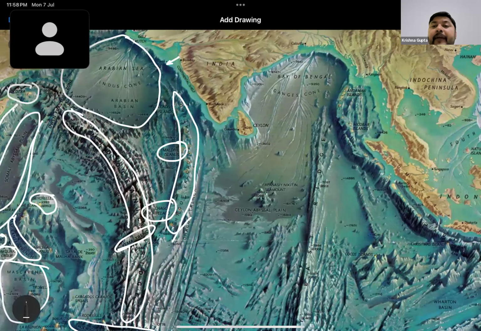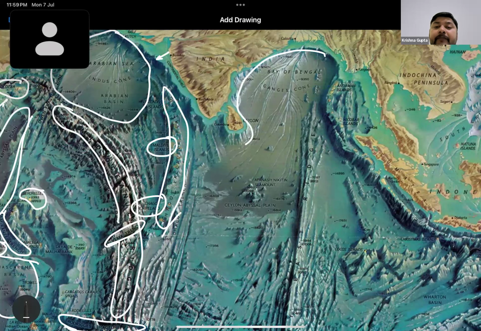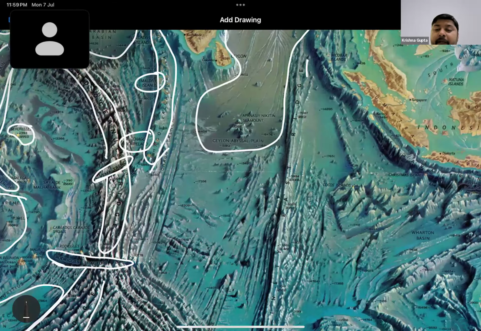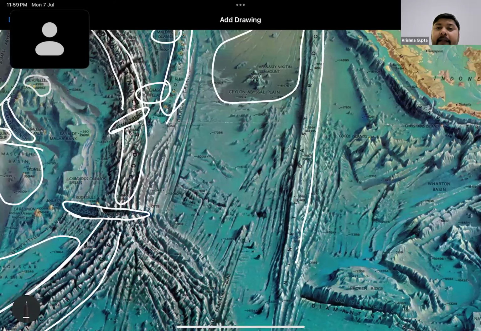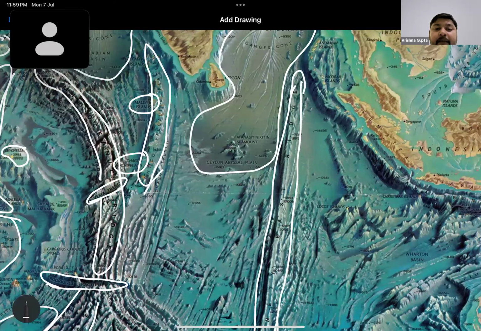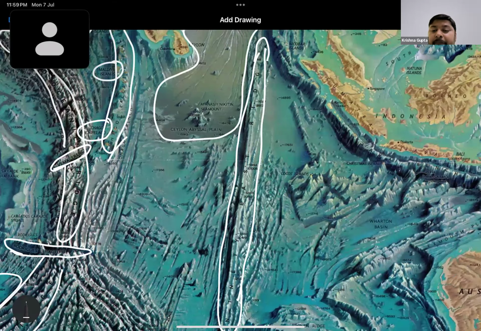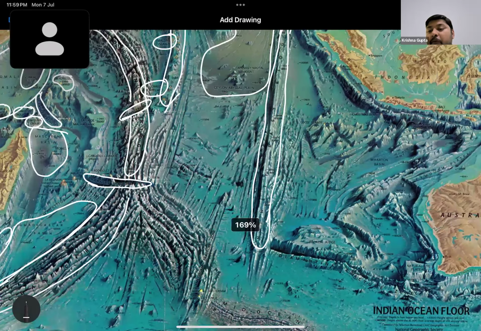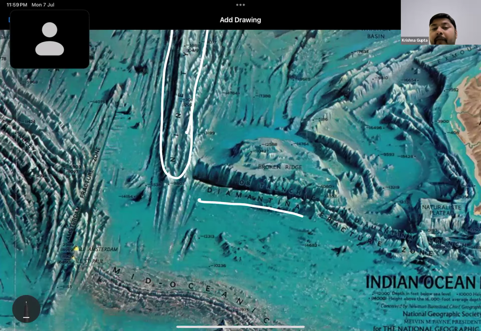Okay, apart from this, we have at this part the Ganges-Kun and the Ceylon Abyssal Basin. Here we have 90 East Ridge. Okay, here we can see this is the 90 East Ridge, which is present at this point. Apart from this, the various other important features when we look here, we have the Diamantina fracture zone. Okay, Diamantina fracture zone, it is present here.